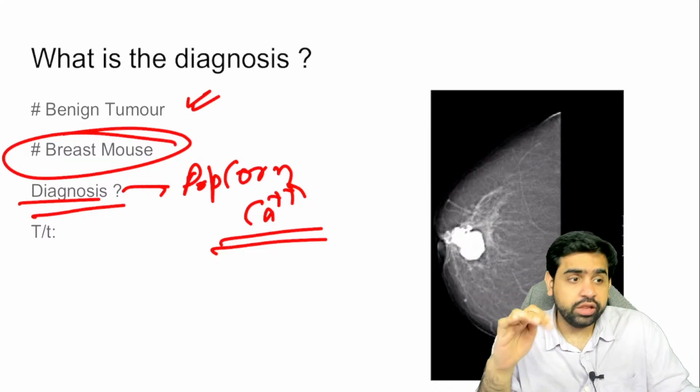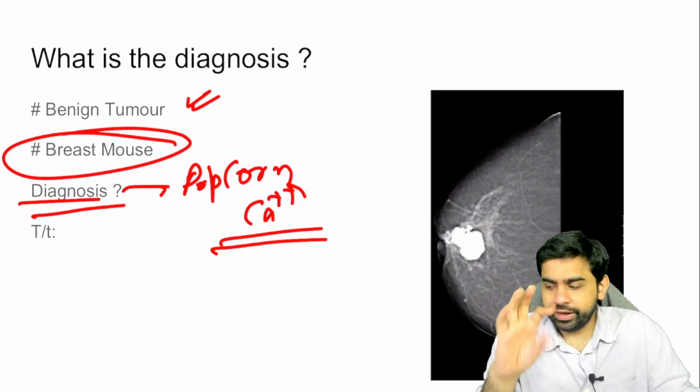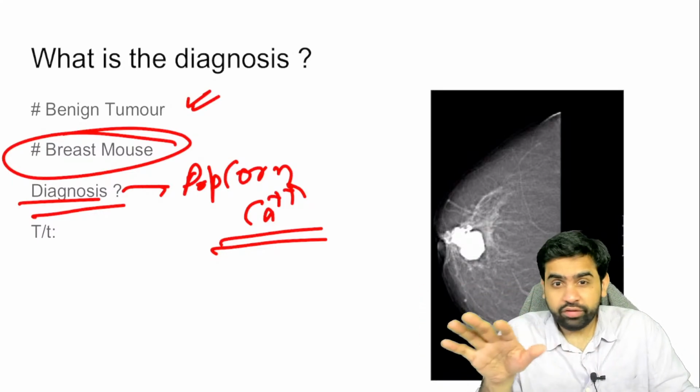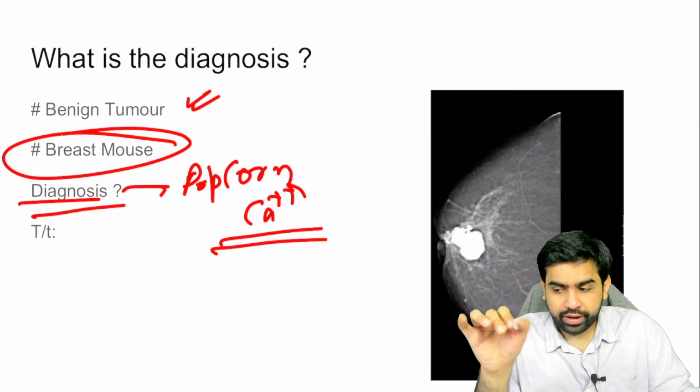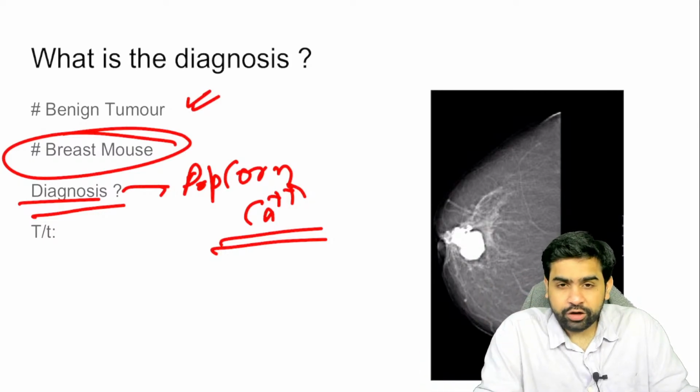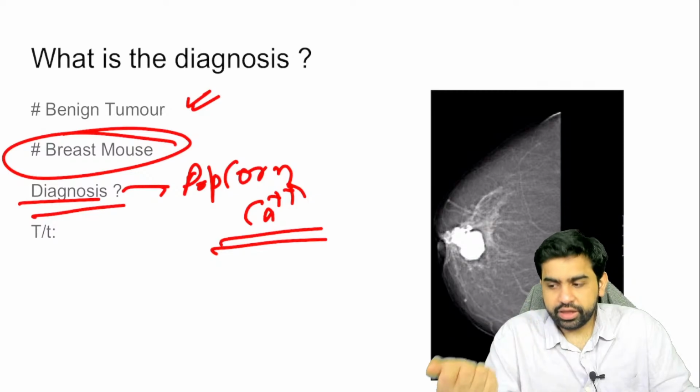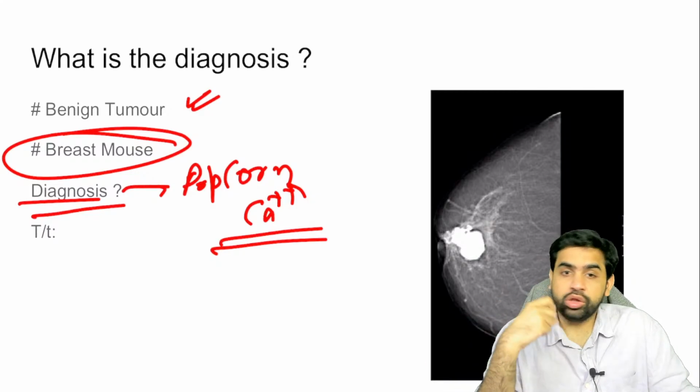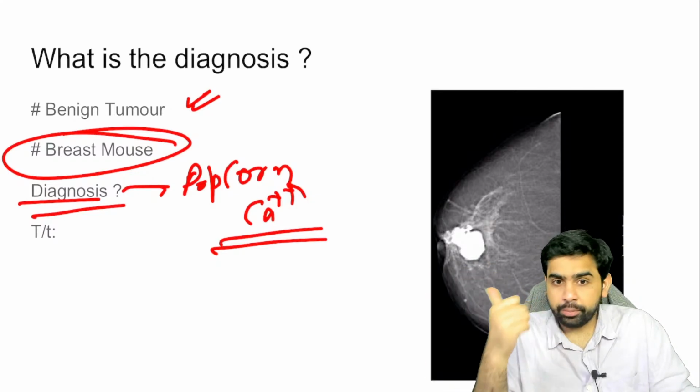So what you need to understand is that if you're dealing with a younger female, let's say 20, 22, 23 or something like that, never go ahead and do this excision of the fibroadenoma, because it is a benign thing. Why do you want to do that? Unless you suspect a malignancy, or you suspect some atypical fibroadenoma, or it's painful or something like that.